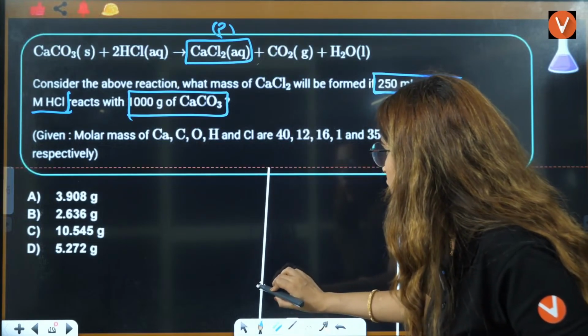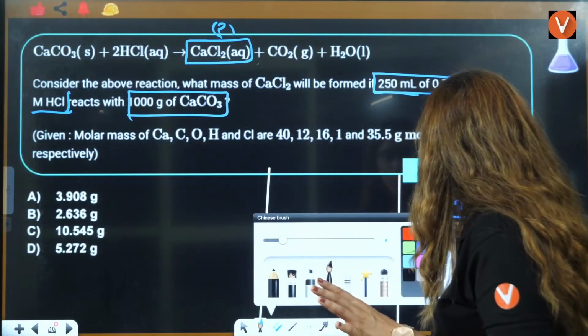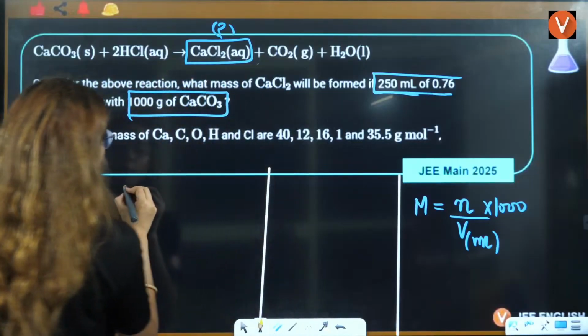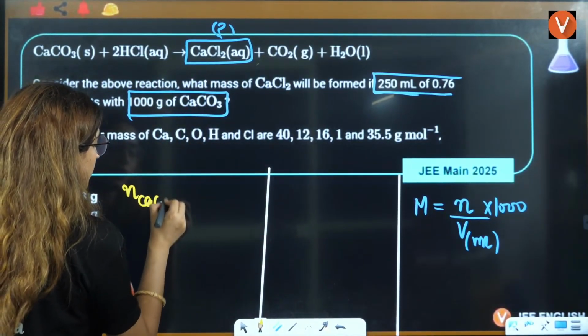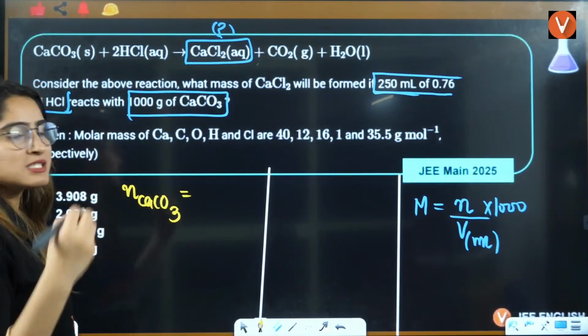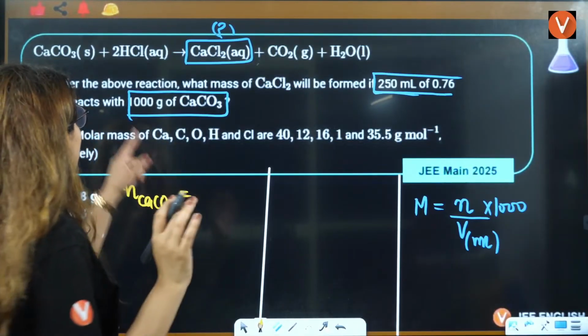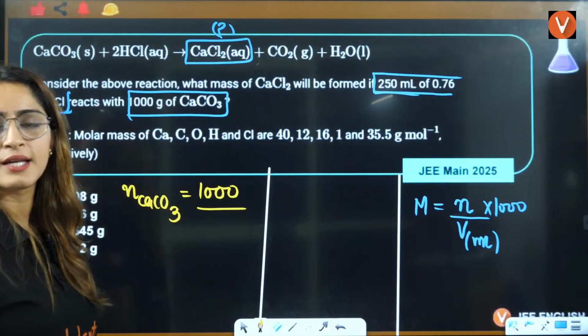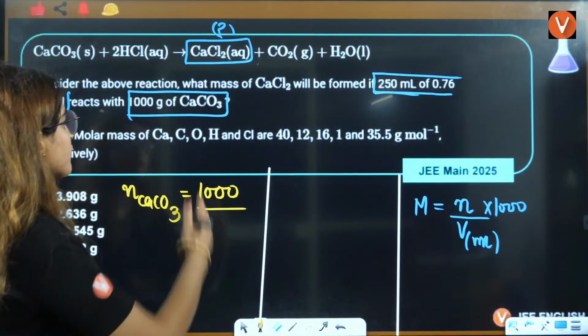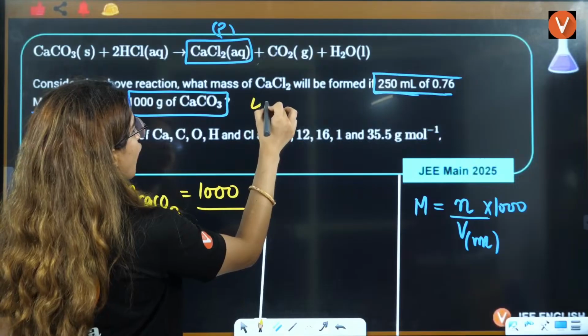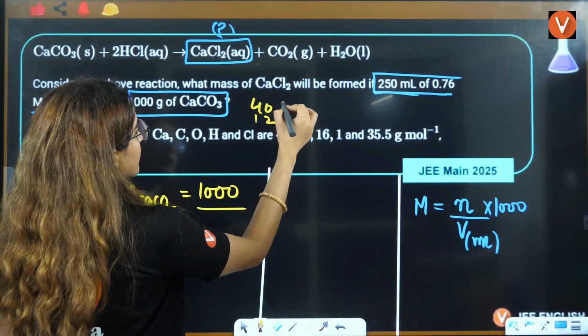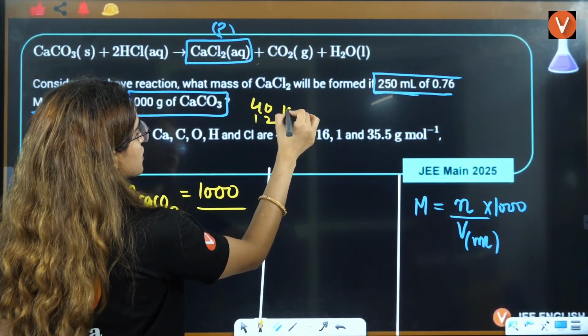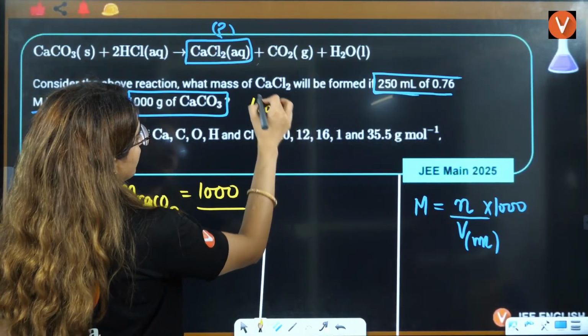Okay, so now we will solve this. First, let us solve the number of moles of CaCO3. That is mass by molar mass. Given mass is 1000. What is the molar mass of CaCO3? That is 40 plus 12 plus 16 into 3, which is 48.